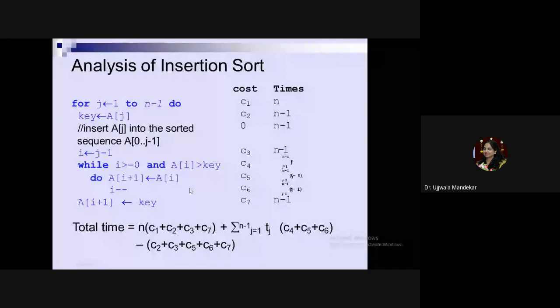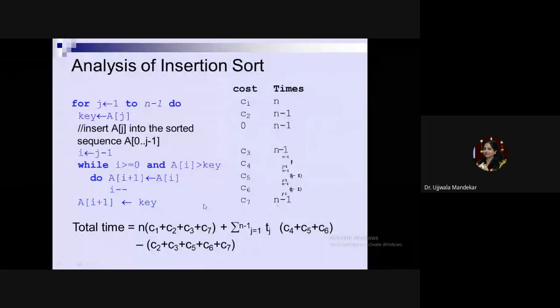And then under this while loop, there are two statements. One is A of i plus 1 is equal to A of i, and i is equal to i minus 1. If the while statement is executed for tj times, the body of that statement will be executed for tj minus 1 time. Same is the case with the for loop: if the for loop is executed for n number of times, its body will be executed for n minus 1 number of times. Similarly, if the while loop is executed for tj amount of time, its body will be executed for tj minus 1 amount of time. And the final statement is out of the while loop, that is A of i plus 1 is equal to key. So it will be executed for n minus 1 times.